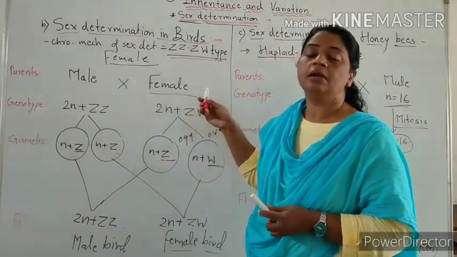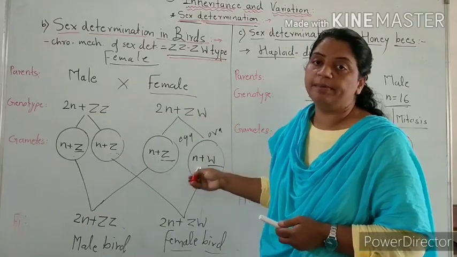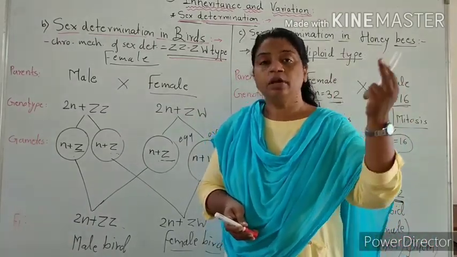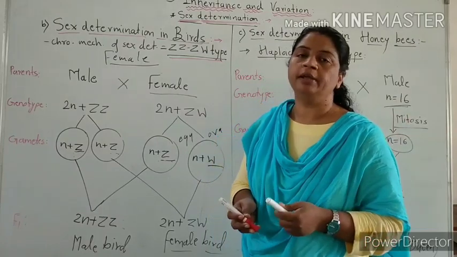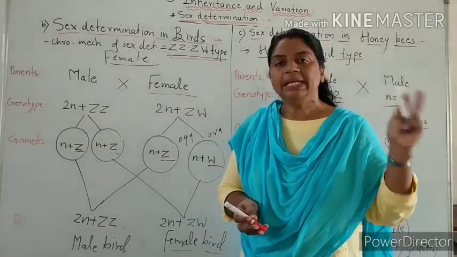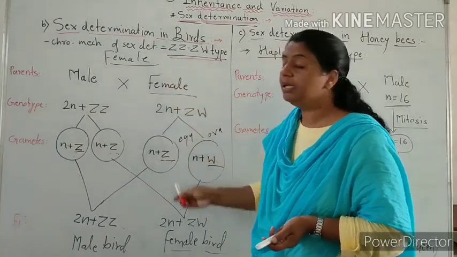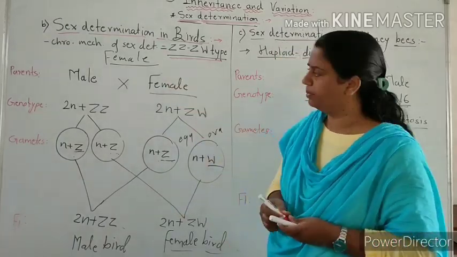Here, females are heteromorphic heterogametic. In human beings, males are heteromorphic heterogametic. So in humans, the male is responsible for sex determination, and in birds, the female is responsible for sex determination.